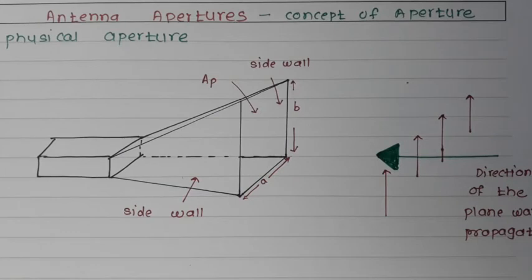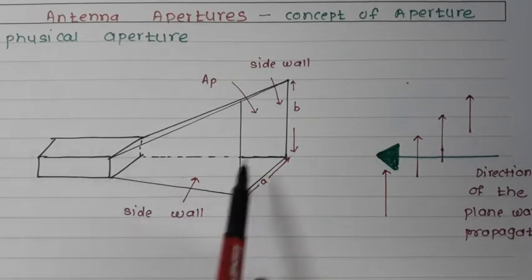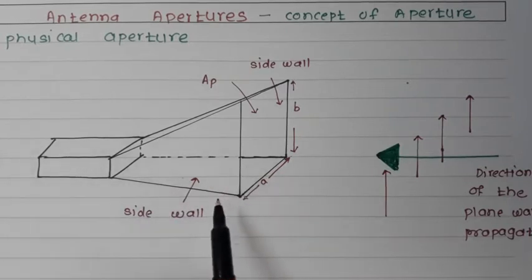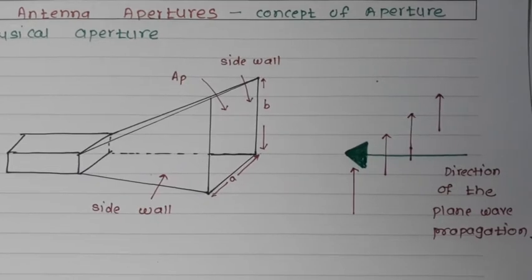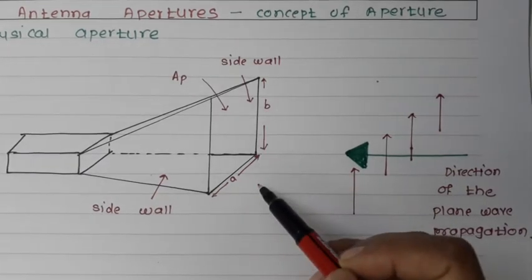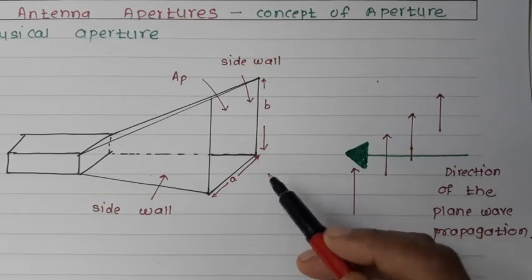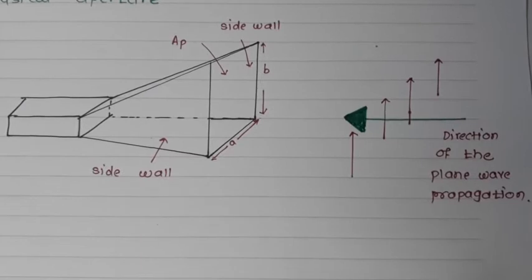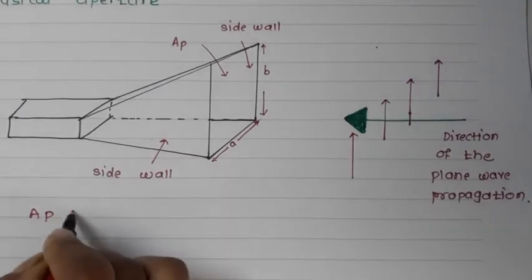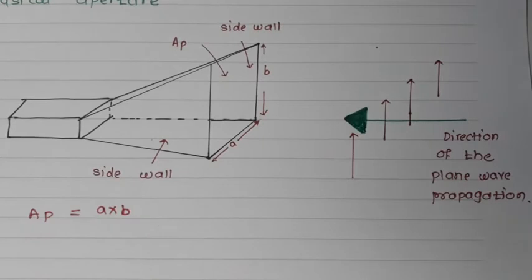To understand the aperture concept, consider a receiving antenna, which is the horn antenna. Suppose this antenna is immersed in the field of a uniform plane wave. Now as shown in the figure, the horn is rectangular with dimensions a and b. The area of the opening is called the physical aperture. So Ap is nothing but a into b.